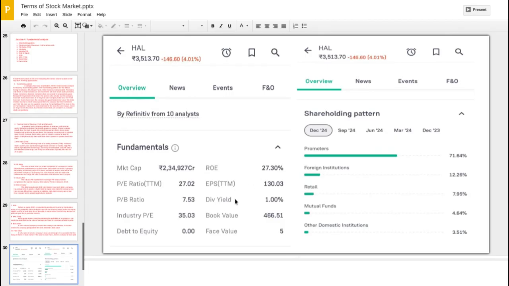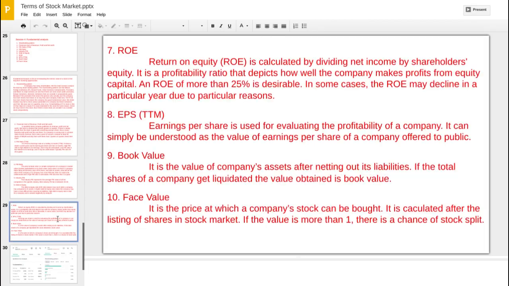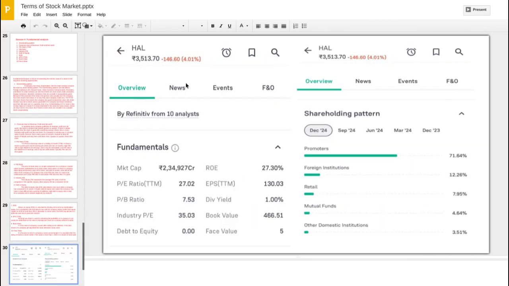Then EPS, it is 130.03. What is EPS? EPS is earning per share. Per share, HL is being traded at 3,513 rupees. That means around 3,500 rupees. So per 3,500 rupees, it is earning 130 rupees.